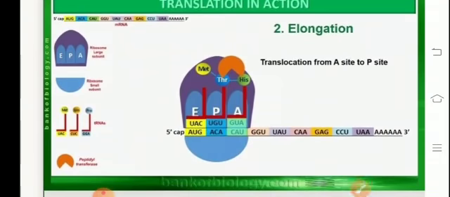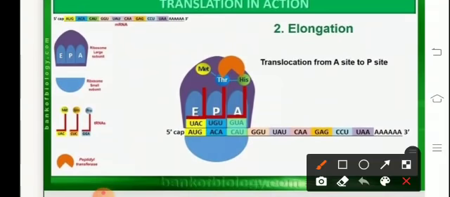Next is the elongation process, wherein we will see that methionine, threonine, and the next amino acid, histidine, has come and bound at the A site. This amino acid came and bound here because of the slight tilting of the ribosome, because of which the threonine which was present on the A site got shifted to the P site, and the one which was present on the P site got shifted to the E site.